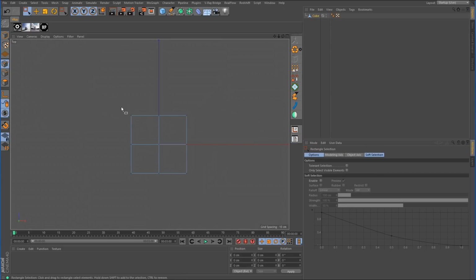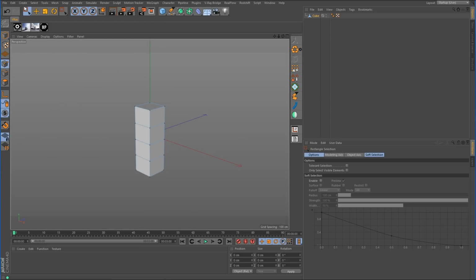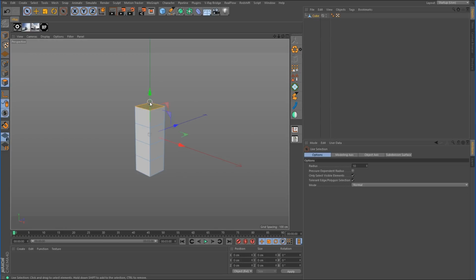So in a top view, I'm just going to select that row of points there and these over here. I'm going to delete them, and I'm also going to delete the top and bottom polygons because we don't need those right now. And there is our corner section.